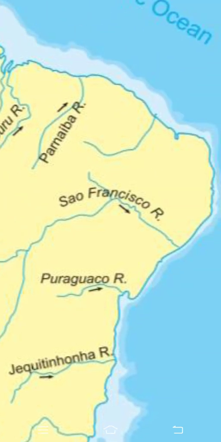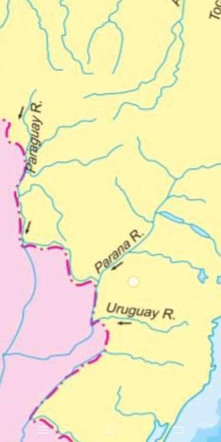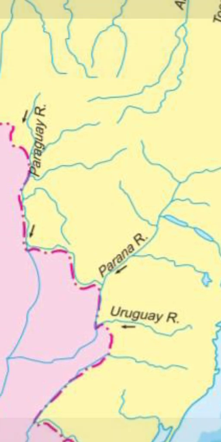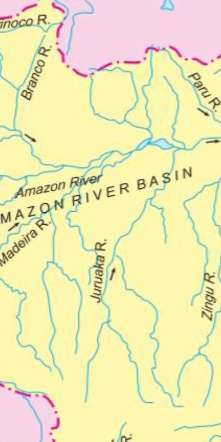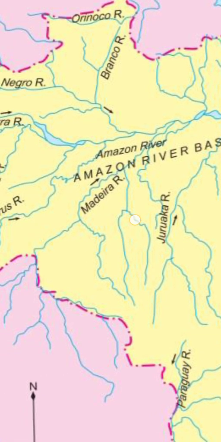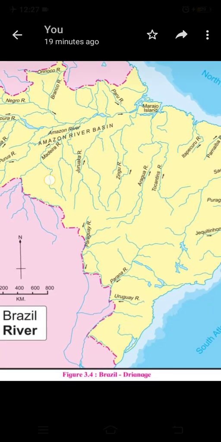So here is São Francisco, here is the Piraguacu River that I just mentioned. Here is Parana, here is Paraguay, and here is the Amazon River. And in the last video I tried to show you the hilly areas from where the rivers are taking the water and depositing it into the ocean.